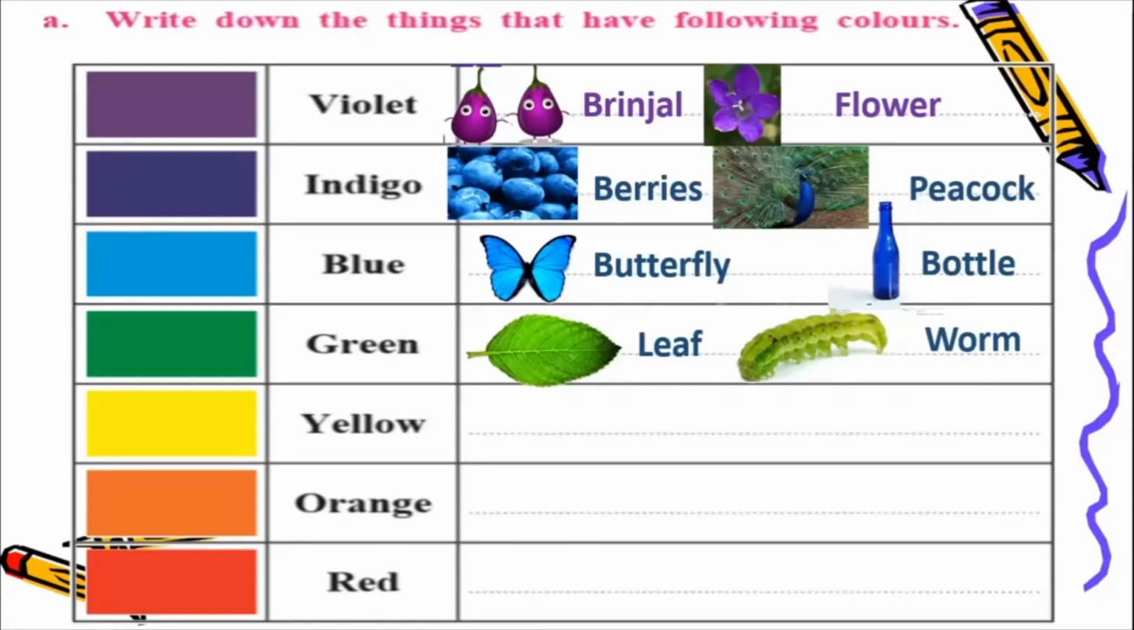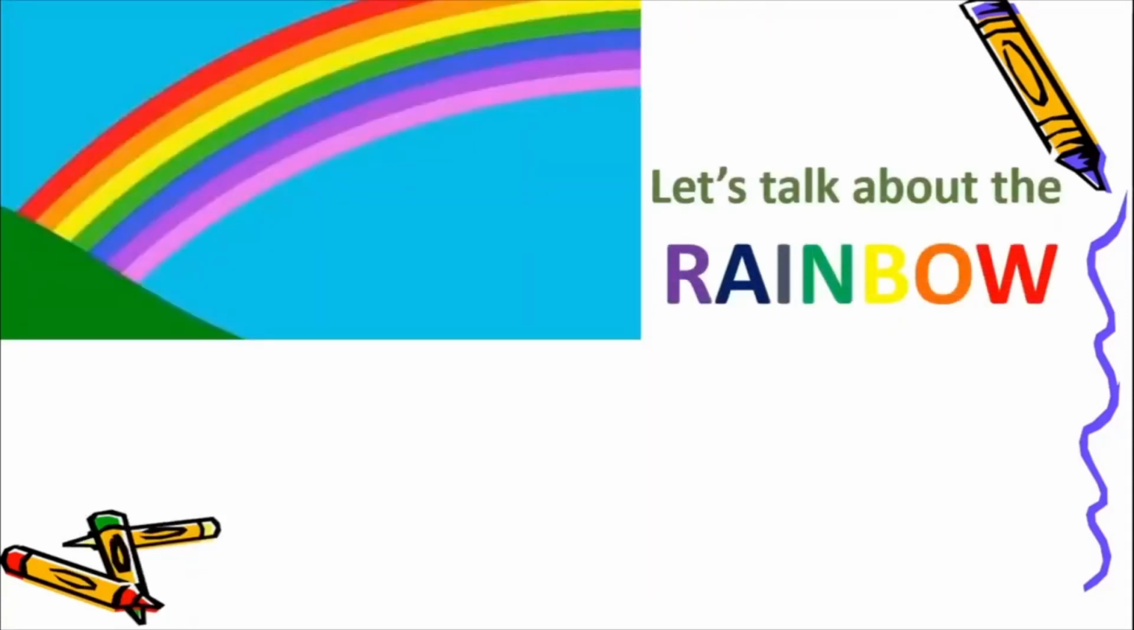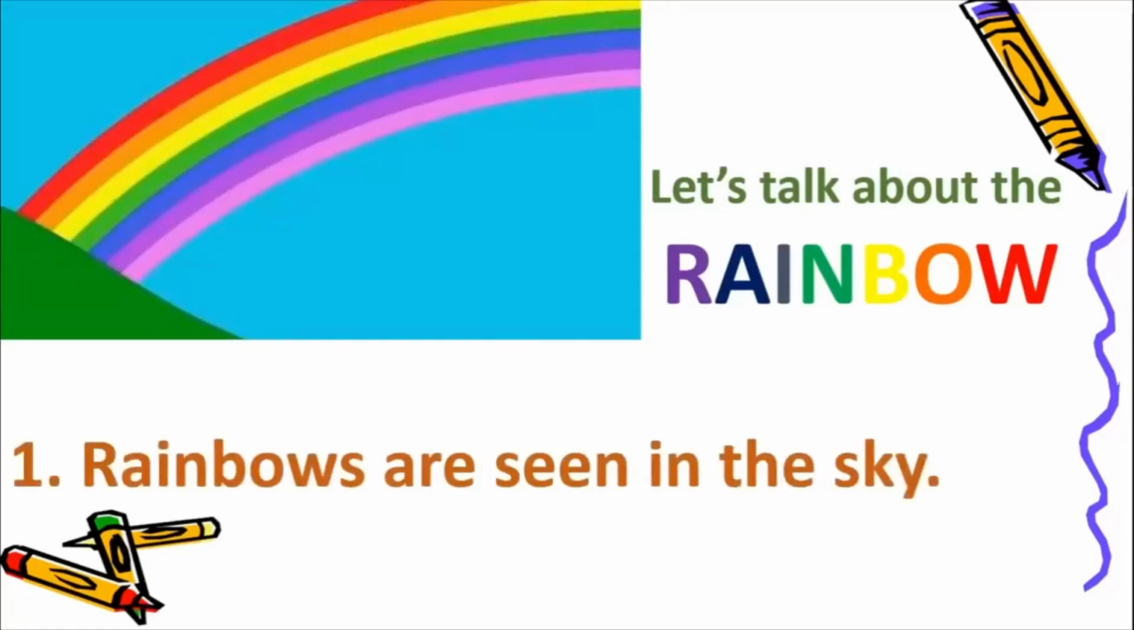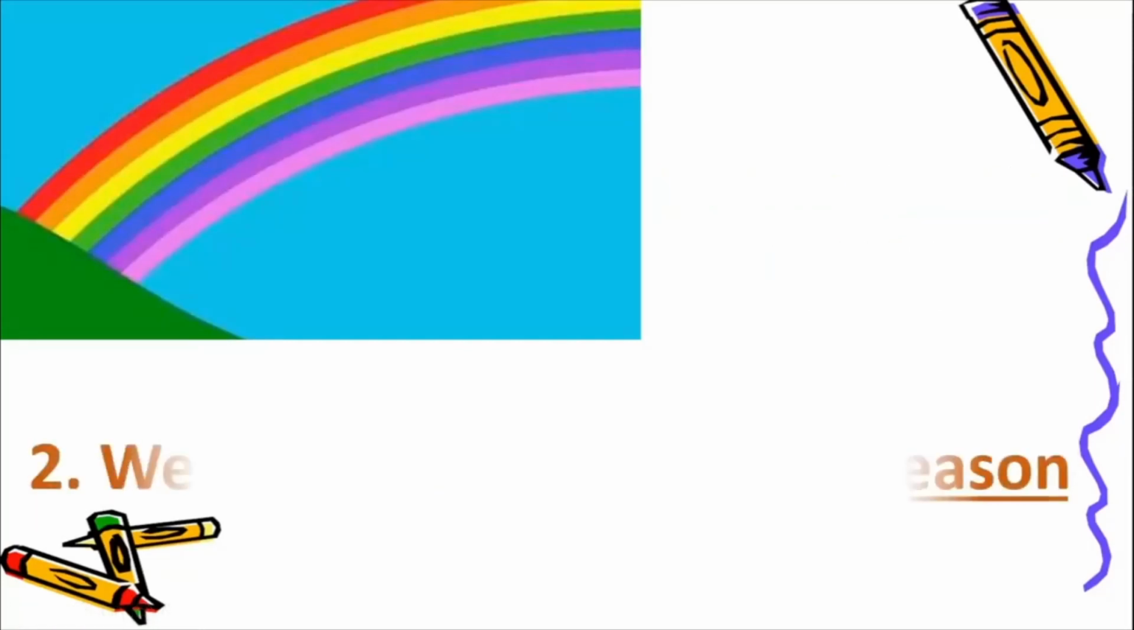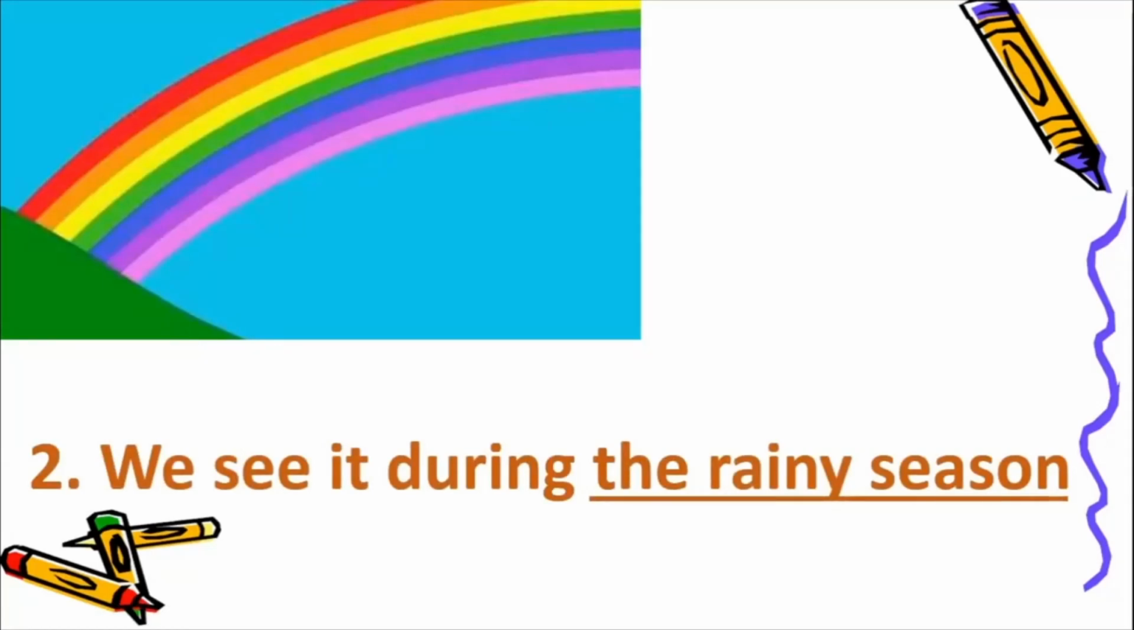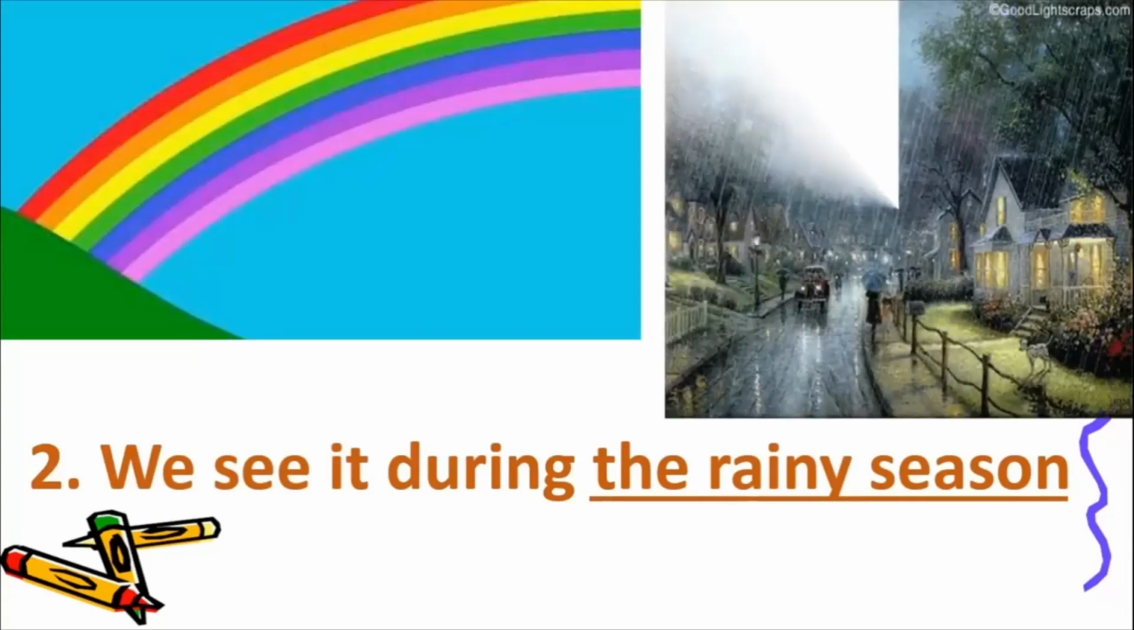So let us learn some more things about the rainbow. Come on. So let's talk about the rainbow. So rainbows, where are they seen? They are seen in the sky because they bridge the earth and the sky, as we just saw, isn't it? Something else can you say about the rainbow? Yes, we see it during which season mostly? We see it during the rainy season.